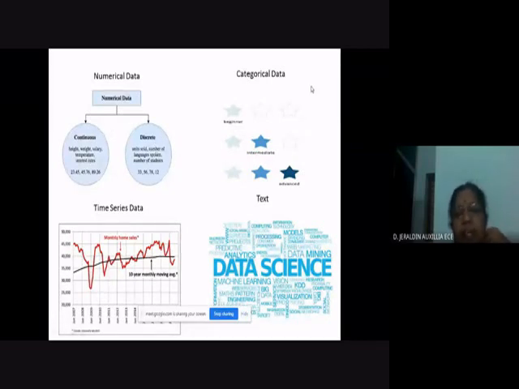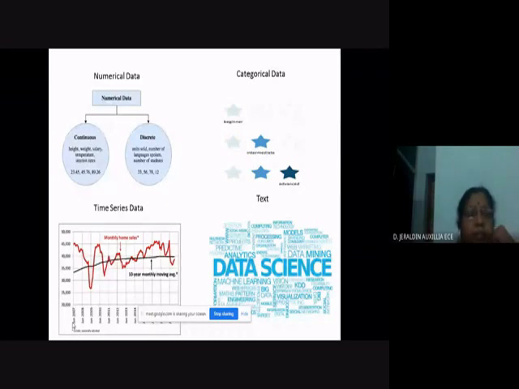Next is categorical data, which says whether something is good or bad, or advanced, intermediate, beginner. That is said to be categorical data, right? Then another one is time series data. Time series data is taken throughout a year, two years, or three years, such as monthly income, rainfall in a particular place, or temperature in a particular place, taken from one time to another, ranging over a particular period of time.